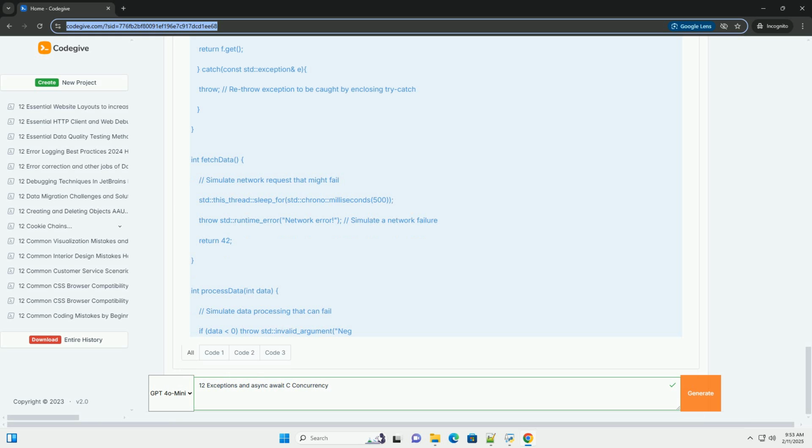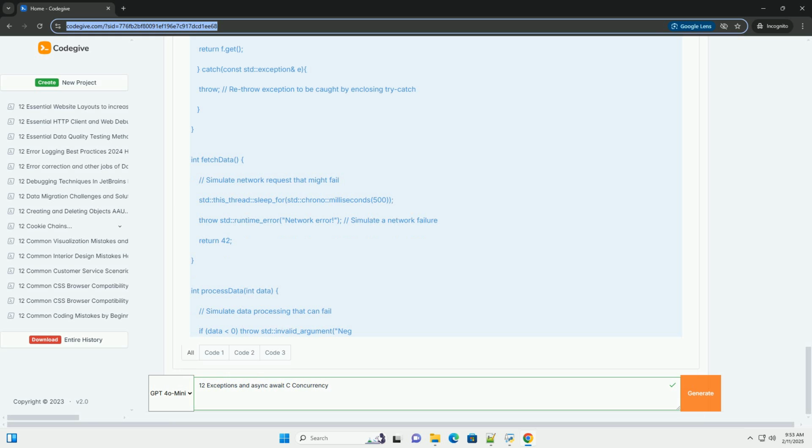6. Timeout: exception simulating timeout in a long-running operation. 7. Cancellation: exception representing task cancellation. 8. Concurrency issues: exceptions related to race conditions or deadlocks. 9. Arithmetic error: std::overflow_error, std::underflow_error or std::domain_error during calculations.